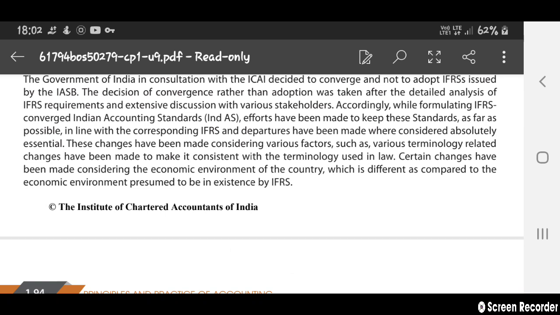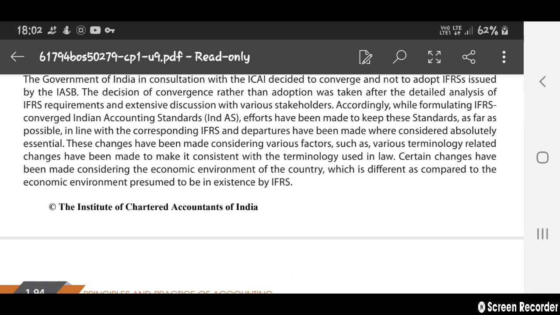Efforts have been made to keep the Indian accounting standards, as far as possible, in line with the corresponding IFRS, and departures have been made where considered absolutely essential. These changes have been made considering various factors.